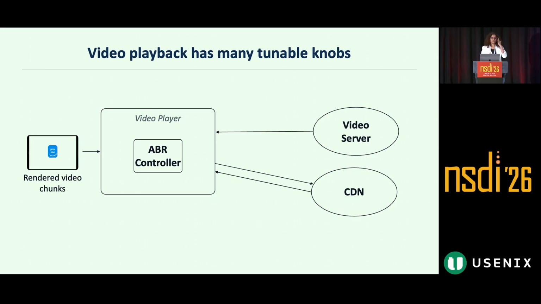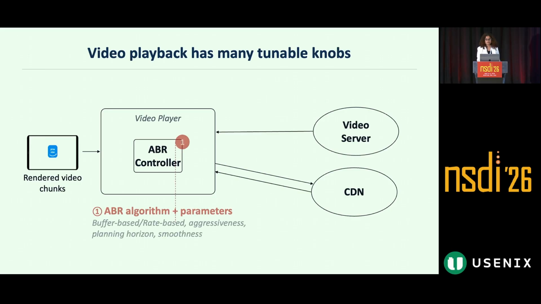This system has various tunable knobs. The first is the choice of ABR algorithm, whether it's a buffer-based algorithm, a rate-based algorithm, or a hybrid, and the associated ABR parameters, such as how aggressive you want the ABR algorithm to be, its planning horizon, etc. Prior work has shown that ABR parameters need to be tuned for different networks to achieve optimal QoE.